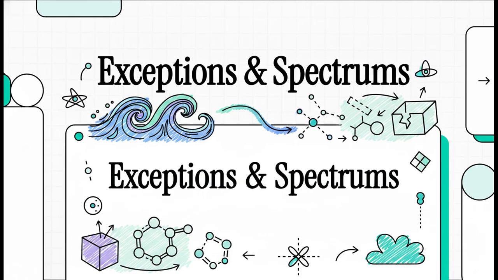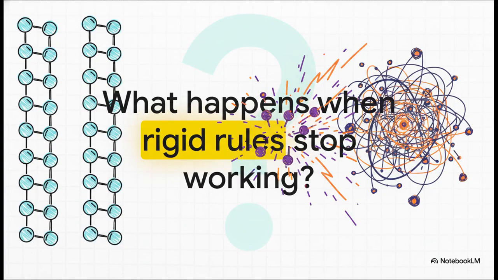I'm so excited you're joining us today because we're diving into something absolutely fascinating. You know how in chemistry we're taught all these neat, fundamental rules to predict how the microscopic universe behaves? Well, today we're looking at what happens when nature just flat out refuses to be put into rigid little boxes. We're going to explore the exceptions, the anomalies, and the incredibly fluid spectrums that actually define advanced atomic structure, chemical bonding, and periodicity. So, what really happens when the rigid rules of chemistry simply stop working?